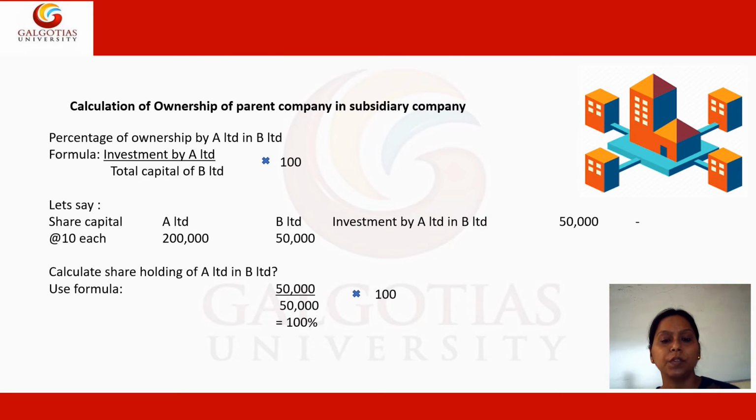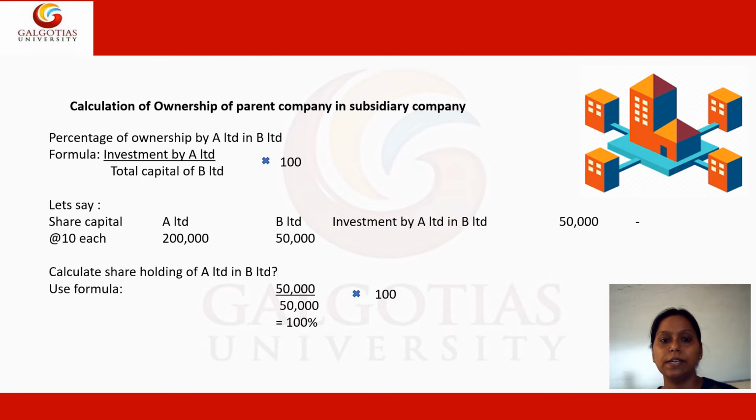So now how do we calculate? For the calculation, we will use the same formula which states investment by A Limited divided by total share capital of B Limited. We can very well use the figures. In B Limited, the 50,000 will work as the denominator, which is the total share capital of B Limited, while 50,000 is again reflecting as the investment made by A in B company. So we simply multiply it by 100 and we will see that 100% comes in this particular example.